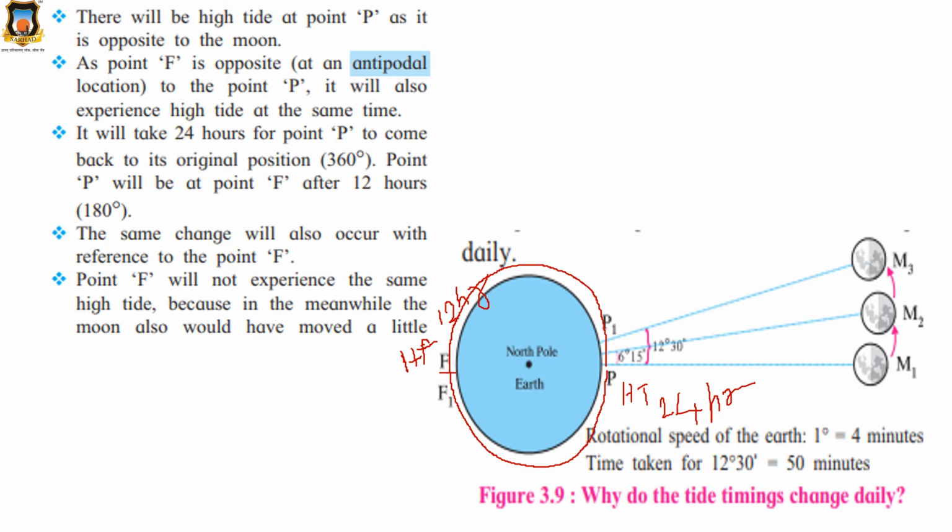Point F will not experience the same high tide because in the meanwhile, the moon also would have moved a little. Yes, this will not experience the same high tide. Why? Because the moon is also changing position. Moon has also changed a little. That's why. Are you all getting? With the earth, the moon is also changing. Clear?